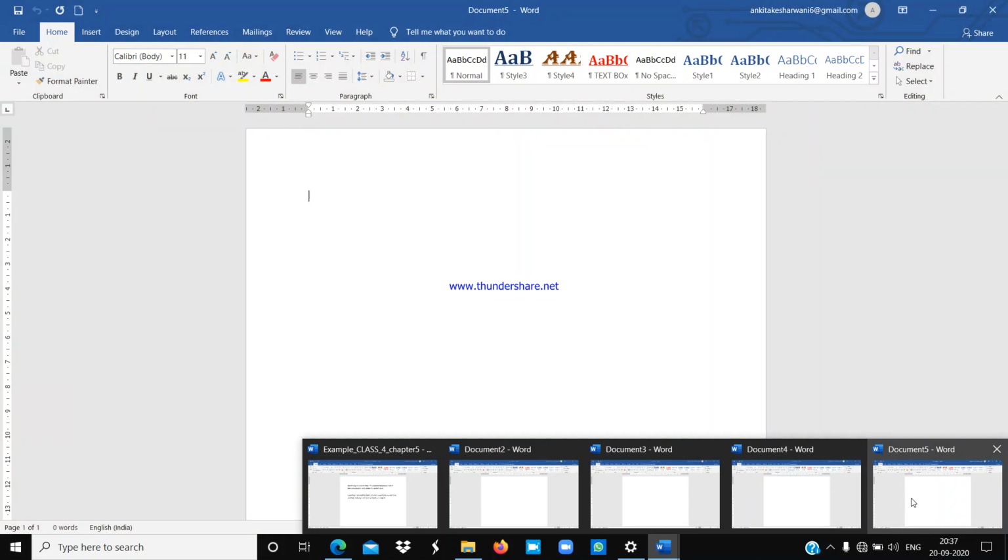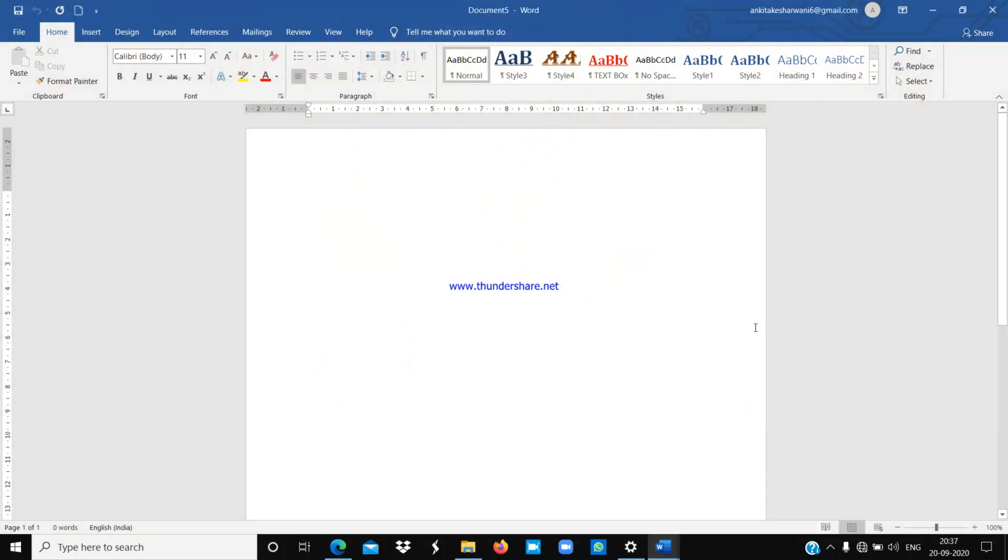So like that, in three ways you can also open a new document. Understood everyone? Now we will see how we can close a document. There are two ways to close a file. But before closing, we will first see how we can open any pre-saved file.